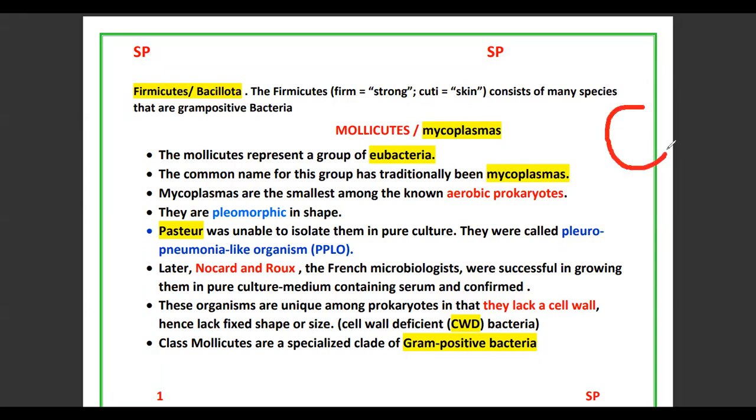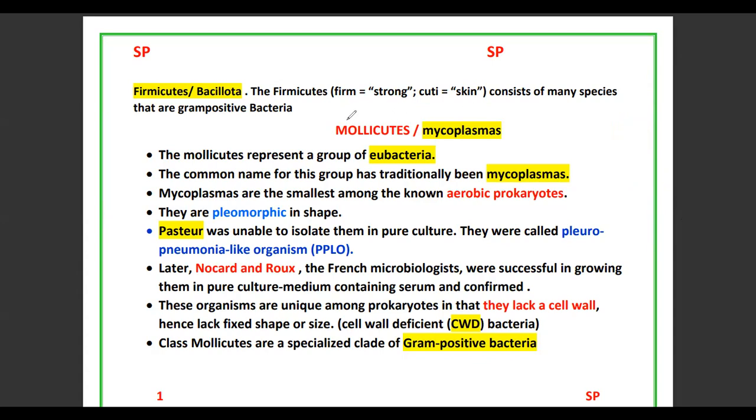In eukaryotic organisms, a conspicuous nucleus is present. But in prokaryotic organisms, a conspicuous nucleus is absent. So this is the main difference between prokaryotic and eukaryotic organisms.